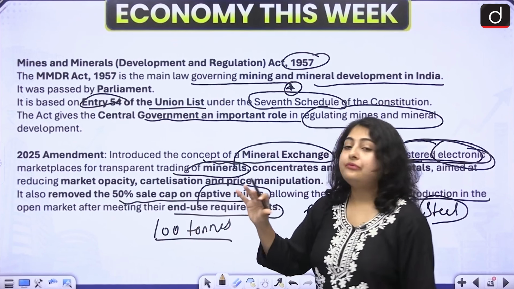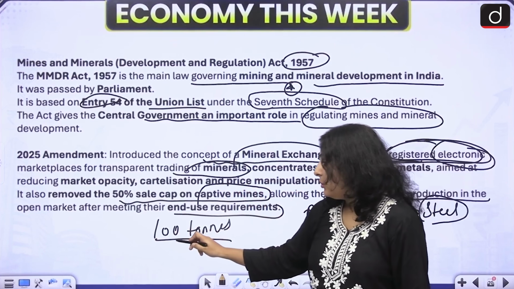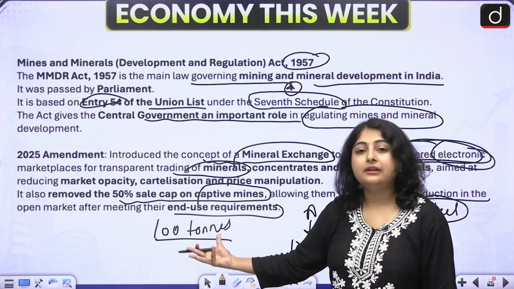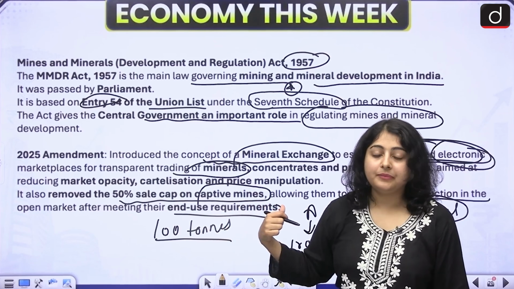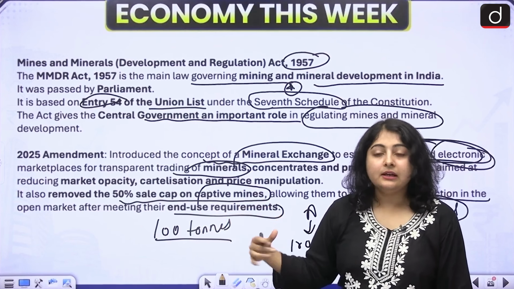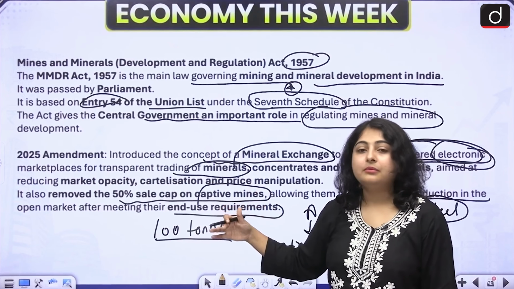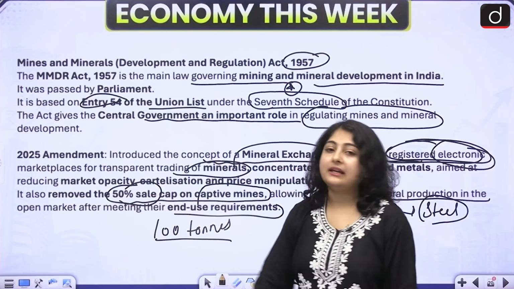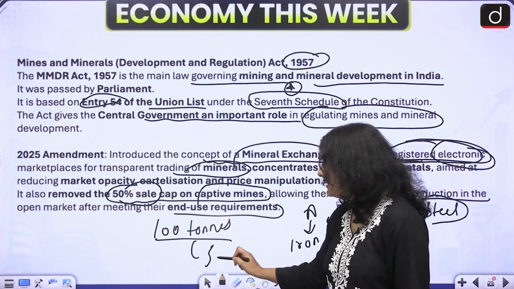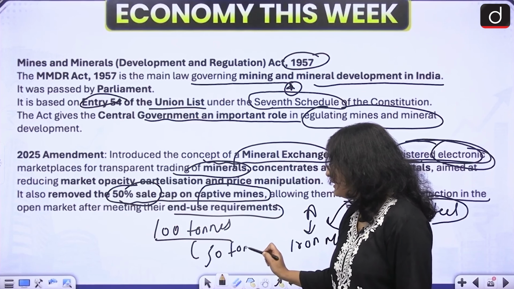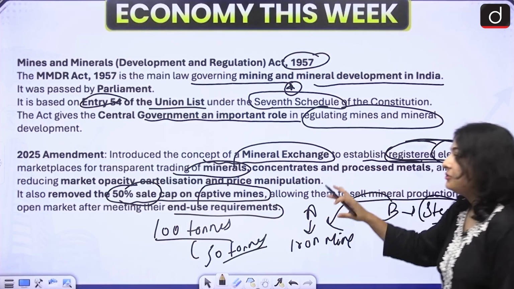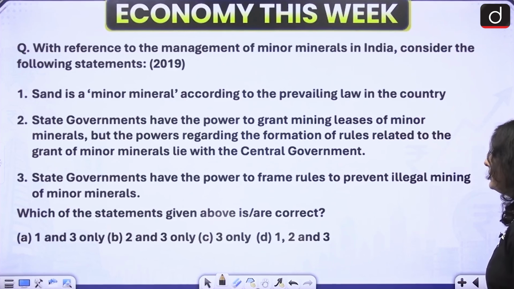So earlier there was a 50% cap: once that steel company uses that iron to fulfill its domestic requirement, to manufacture steel, the rest of the iron it can sell in the market. But there is a sale cap. There is a 50% sale cap. Only 50 tons of iron it can sell in the market. Right now, this 50% cap is also removed. Okay. So this was about the 2025 amendment.